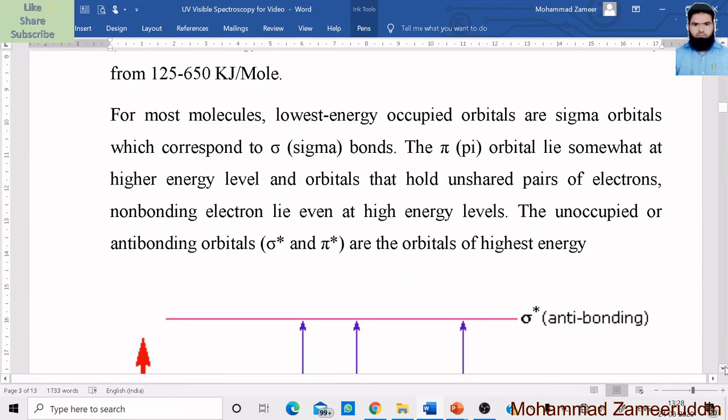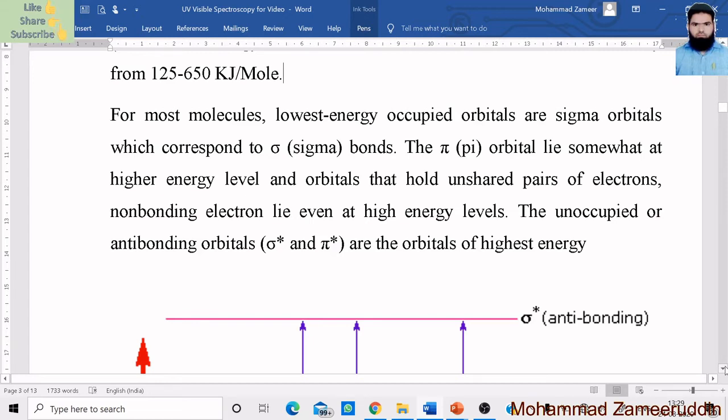Okay. Now for most molecules, the lowest energy occupied orbitals are sigma orbitals, which correspond to sigma bonds. See, in every molecule there are three types of electrons: one is the sigma electrons, second is the pi electrons, and third is the non-bonding electrons. Now sigma electrons form sigma bonds, and we know that the sigma bond is a very strong bond.